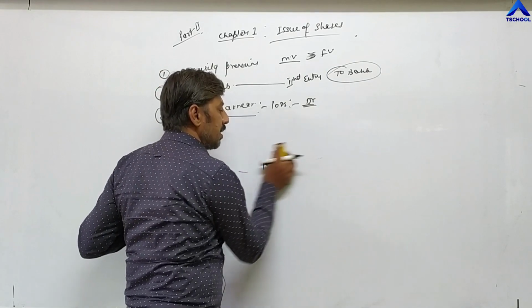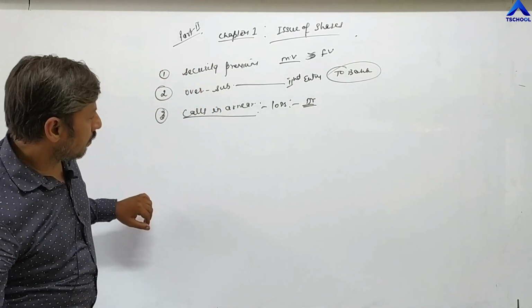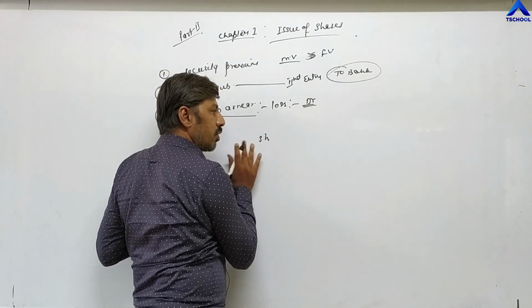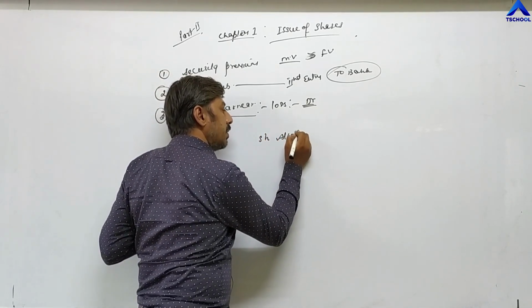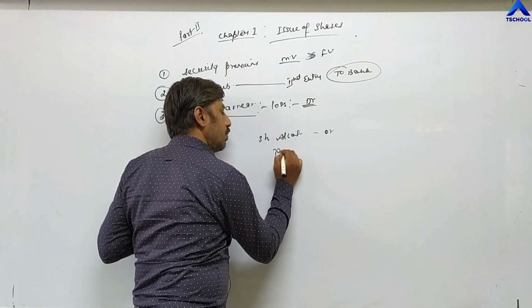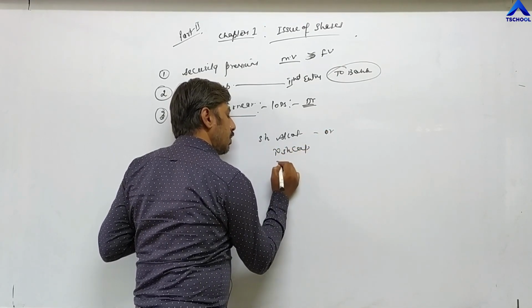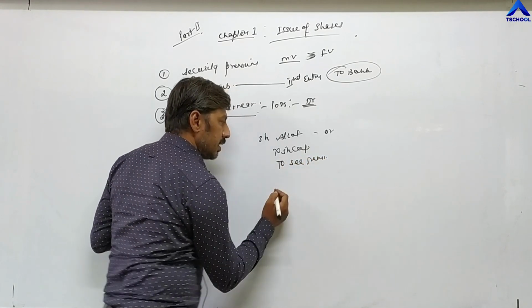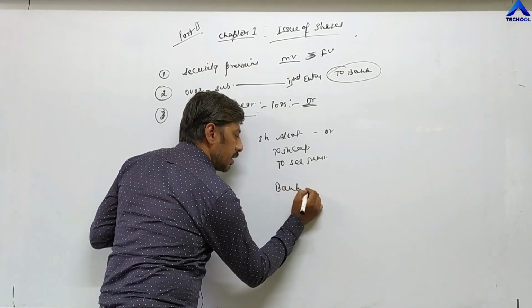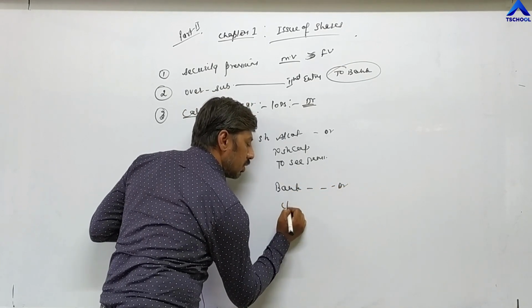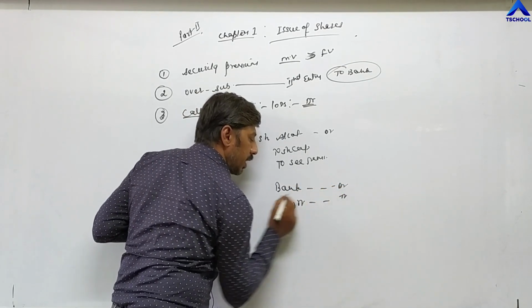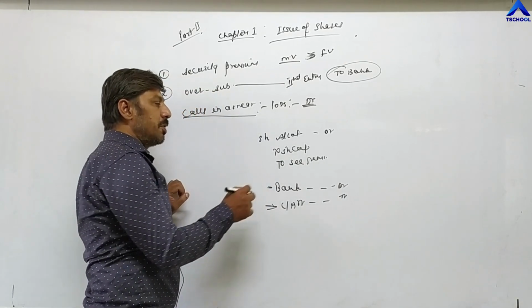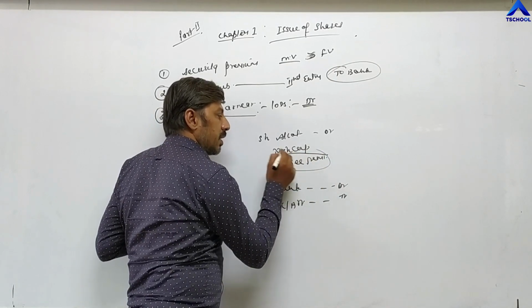So at the time of passing the bank entry, for example if calls in arrear occur at the time of allotment, not in the first entry, because in the first entry we are not writing bank. Share allotment account debit to share capital, suppose premium is given, to security premium. Now the second entry is bank account debit. At this time you have to show calls in arrear account debit. So at the time of passing the bank entry, calls in arrear will be shown, and premium will be shown along with capital.